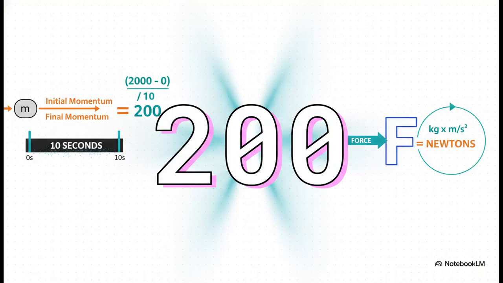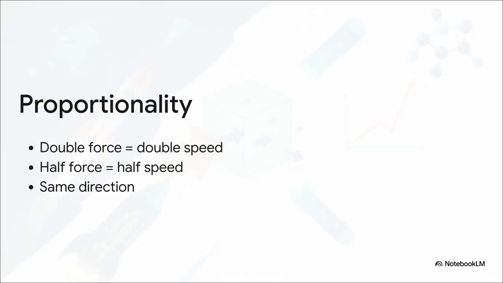Remember, Newton said force is the rate of change of momentum. So we take that final change, 2,000 minus 0, and divide it by the 10 seconds it took. We find the rate of change is 200 kilogram meters per second squared. And scientists luckily define this exact metric as our standard unit of applied force. We call it 200 newtons. This brilliantly illustrates the law's proportionality in action.